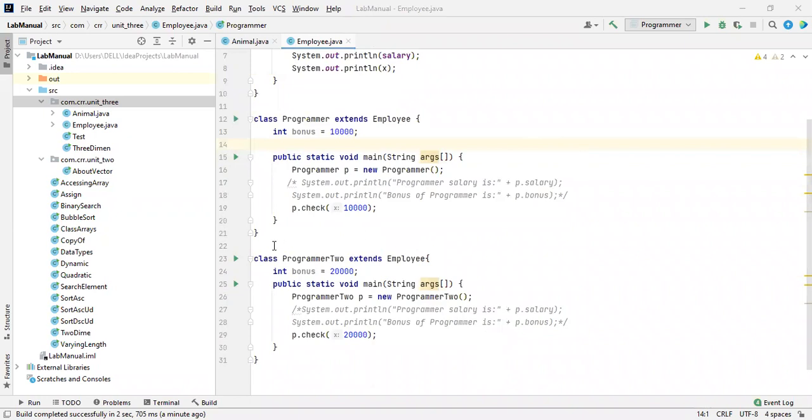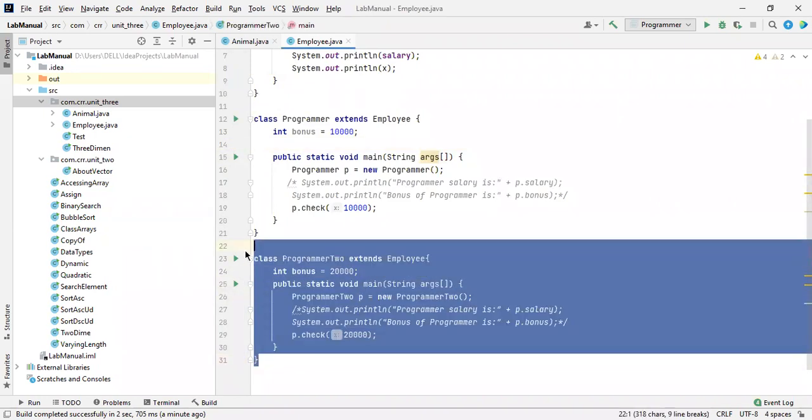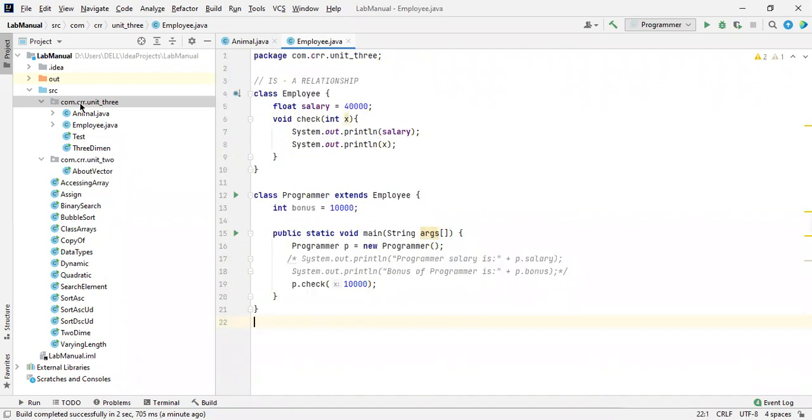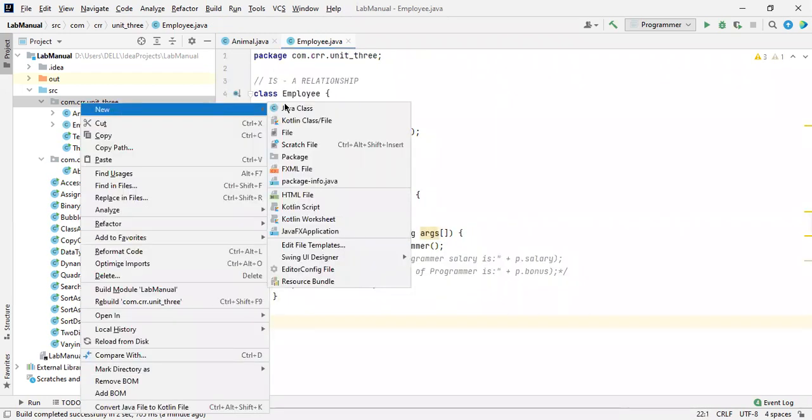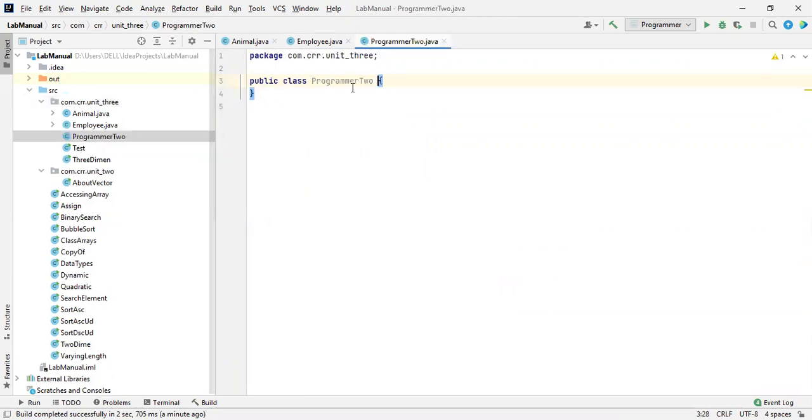So this is the main concept. It should not be inside the same class. It should not be over here. It should be inside one more class called programmer 2. So inside this you have to write. So it should be individual, sorry.